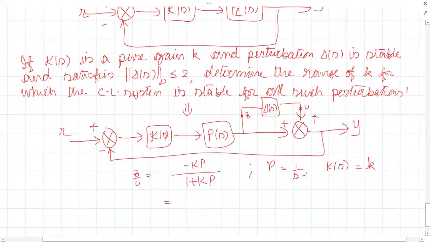Just substitute and tell me. Minus K by S minus, minus K by 1 plus K, minus K by S minus 1 plus K, or S plus K minus 1. Correct. Tell me, what is the quantity on the left hand side? What is Z by W?